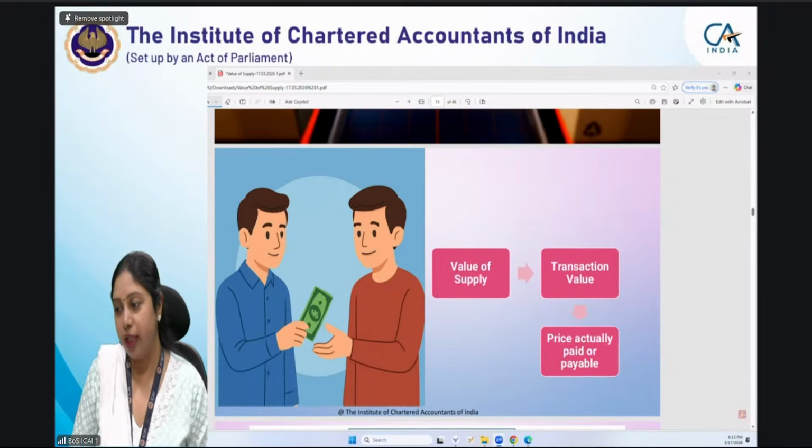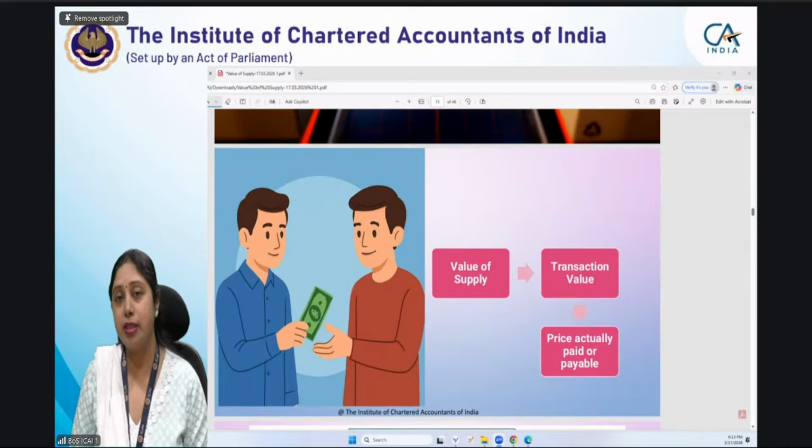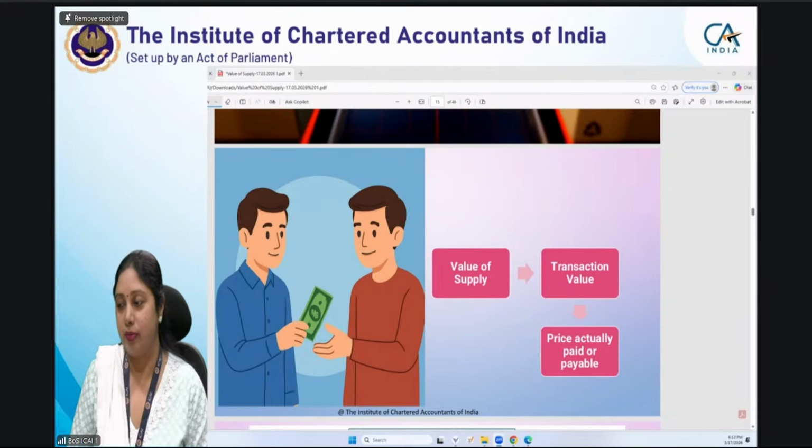Yes, Nikunj, you are right. Then there will be two transactions, but how the value will be determined, that we have to tell. Sushmita, you're right that the transaction should take place at arm's length.